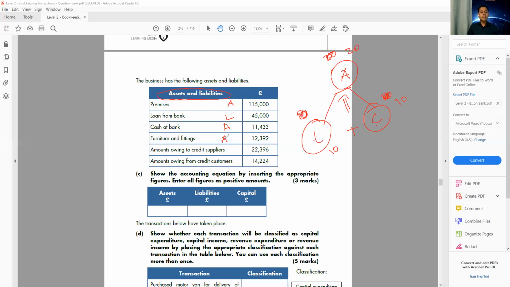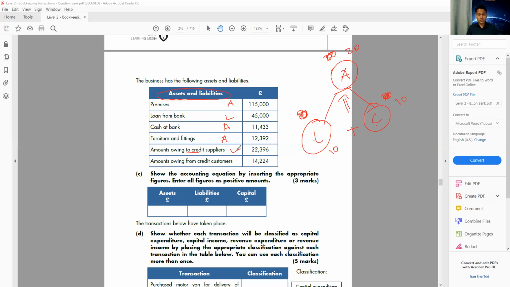Then we have amount owing to credit supplier. So you have to pay some money to your credit supplier. That's our liability, isn't it? If we have to pay any money to anyone, like to HMRC or anyone, that's a liability. Amount owing from credit customer.